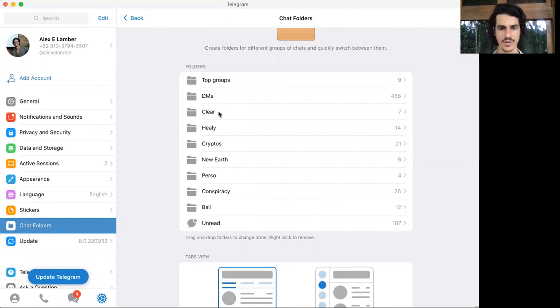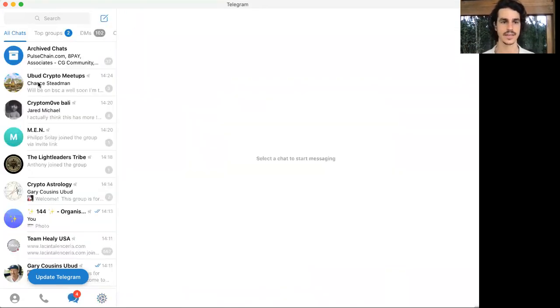And then for me, for example, I have all these different folders, like a crypto folder where I have maybe 20, 30 crypto projects, but they're archived. So they don't show up in all the chats. If I want them, I go in the crypto group. Same with, let's say, the conspiracy group. If I want to spend 15 minutes looking at alternative information, I go in there. So these are the folders. They will show up up here. You will see them, and you can navigate them.